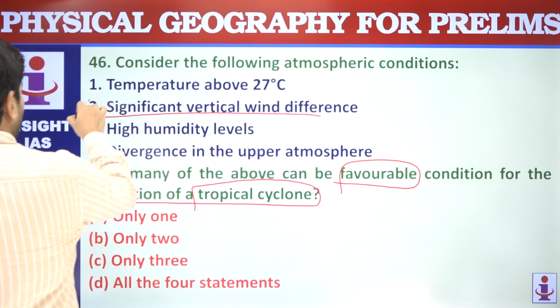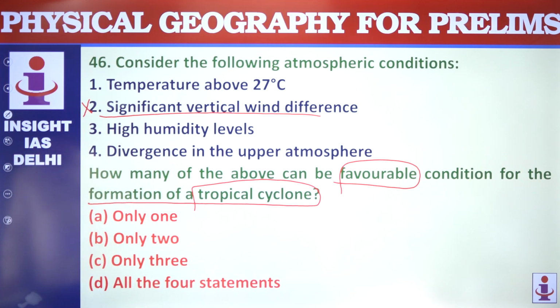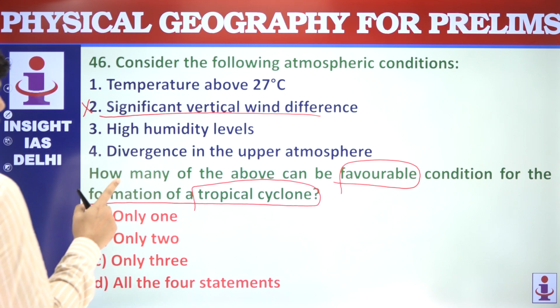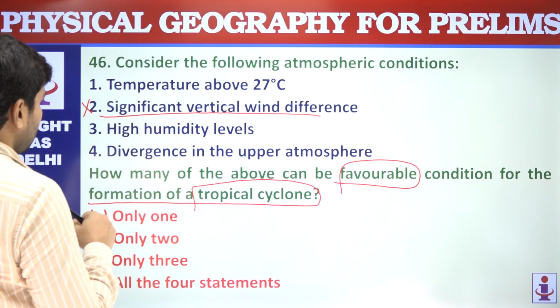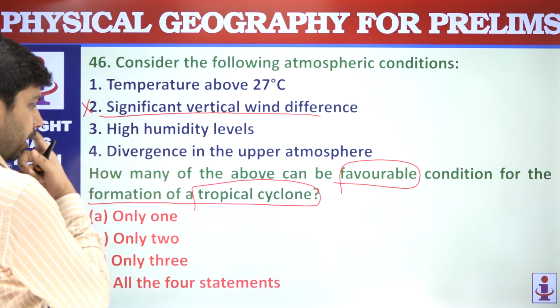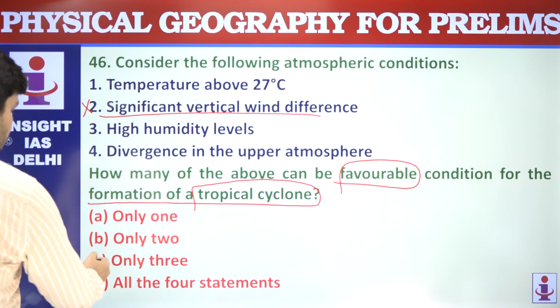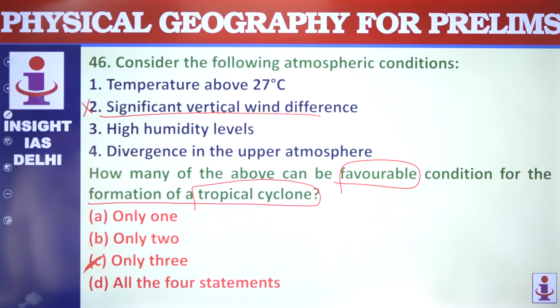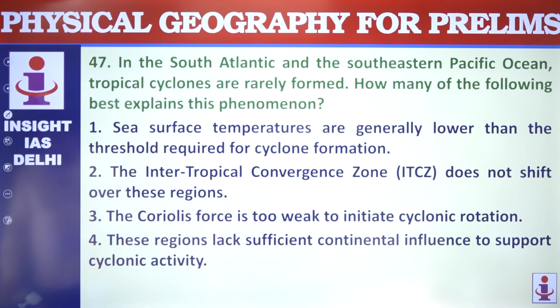This is not a favorable condition because cyclones need low vertical wind shear for proper vertical alignment. Significant vertical wind difference disturbs the structure of the cyclone and weakens its development. So only 3 are. Option C will be your correct answer.